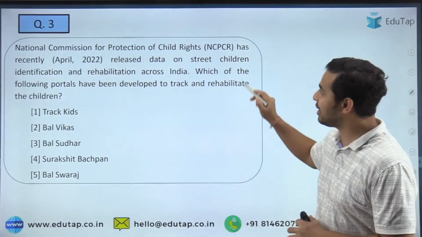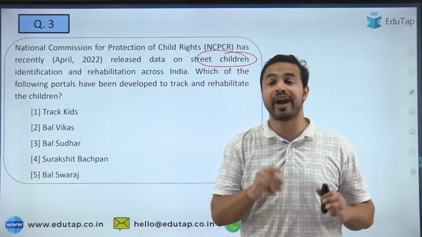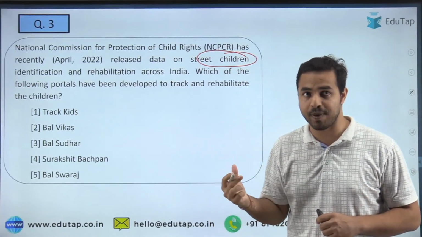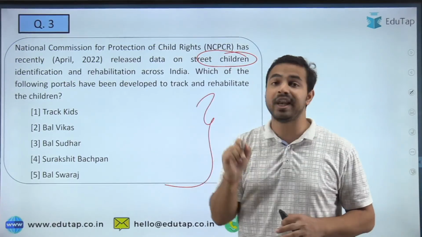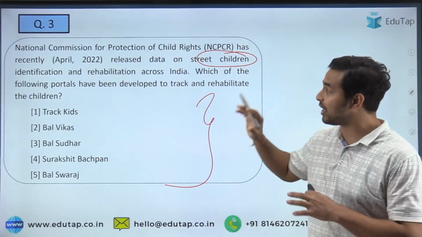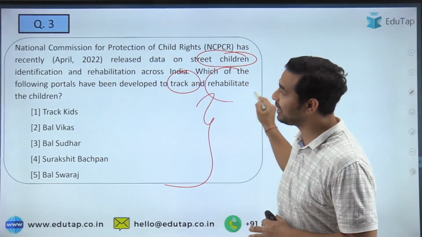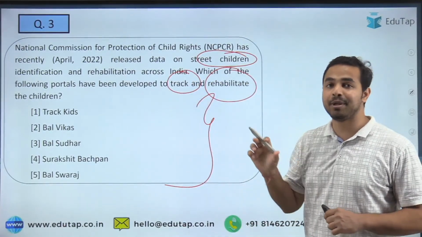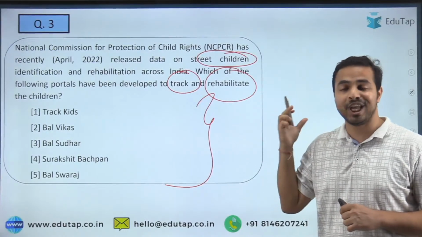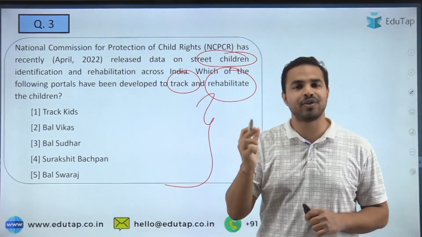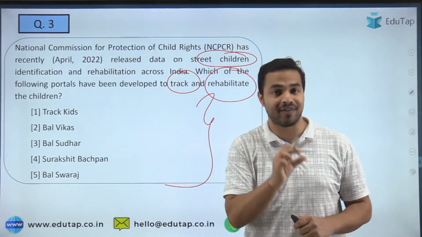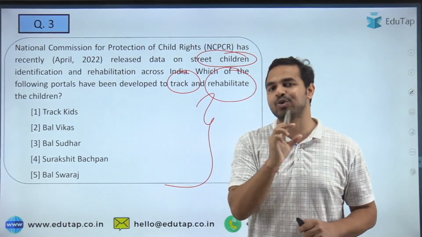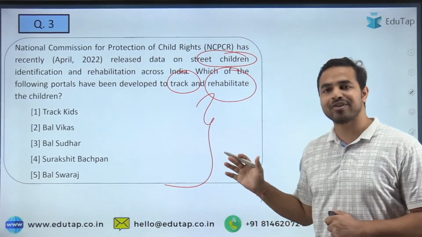उन्होंने recently data release किया था street children के ऊपर, उनके identification और rehabilitation के ऊपर। तो basically आपको मुझे बताना है कि इसमें से कौन सा वो portal है जो कि launch किया गया है, उसको develop किया गया है to track and rehabilitate the children. So please tell me basically in the question number 3 the name of the portal, and I am going to give you a small hint that we have already covered this portal in detail in our previous session of the June as well as May. So guys, please tell me what is the right answer.